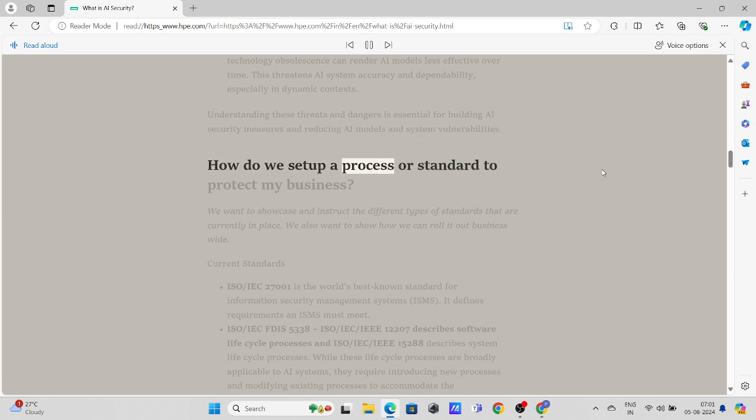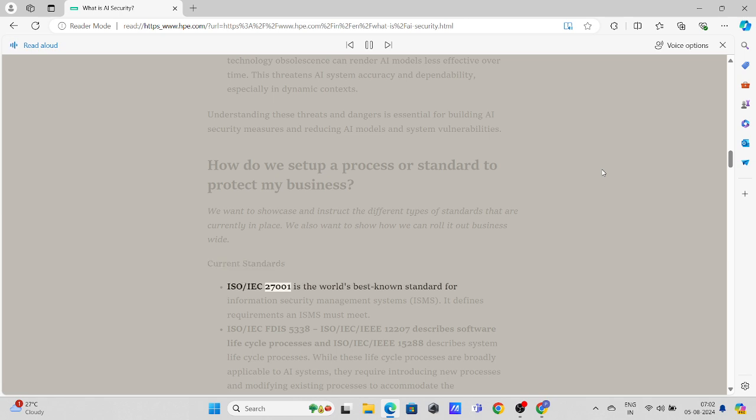How do we set up a process or standard to protect my business? We want to showcase and instruct the different types of standards that are currently in place. We also want to show how we can roll it out business wide. Current standards.